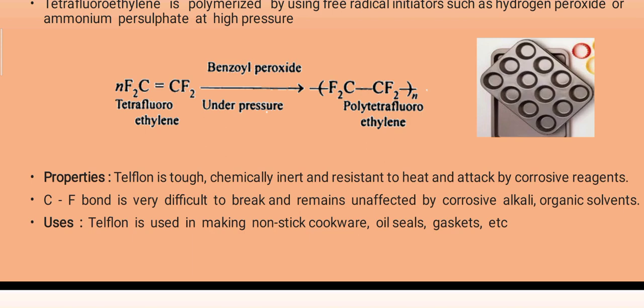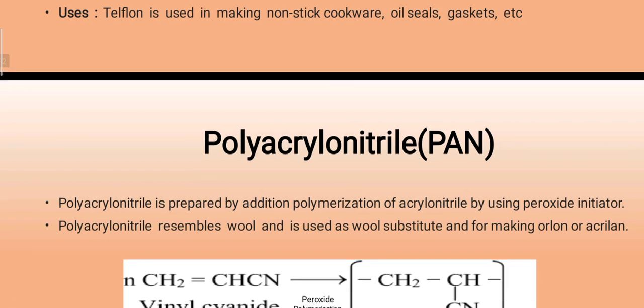Where can we use Teflon? Teflon is used in making non-stick cookware material. You may say pan coating in your kitchen, as well as the coated material you observe in the kitchen, where the inner side coating is done with the help of Teflon. It is also used in oil seals and oil gaskets, etc. For packing purposes also, nowadays it can be useful.